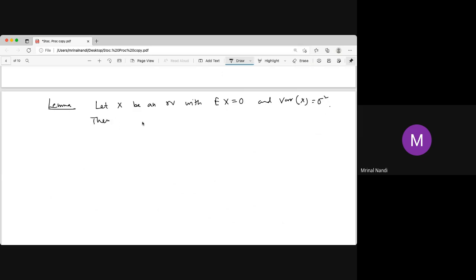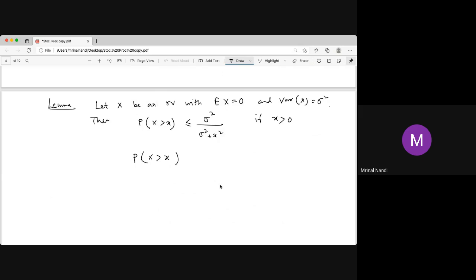Then the probability of x greater than or equal to x is less than or equal to, not only that 1 by k square part, but sigma square by sigma square plus x square. This is very important. So it is sigma square by sigma square plus x square if x is positive. Now, in the Markov inequality, x is non-negative, that is the standard basic theorem.